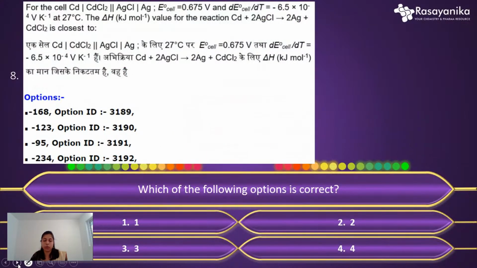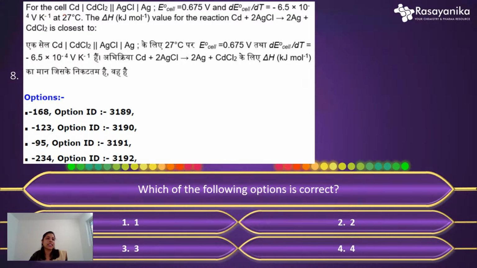Yeah, this is our 8th question. The question is regarding an electrochemistry equation. This time the electrochemistry equation was also simple, but I would like to say the calculation was somewhat time-taking sometimes. If you solve these questions very slowly, with a calm mind, you can easily get your answers. You will not face any difficulty.